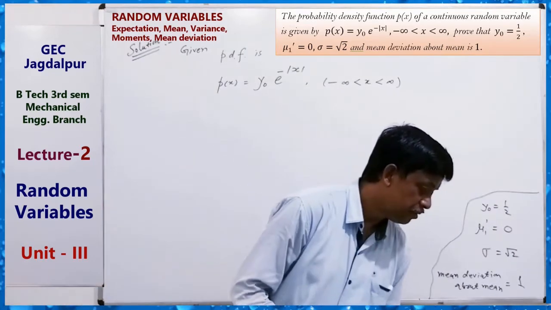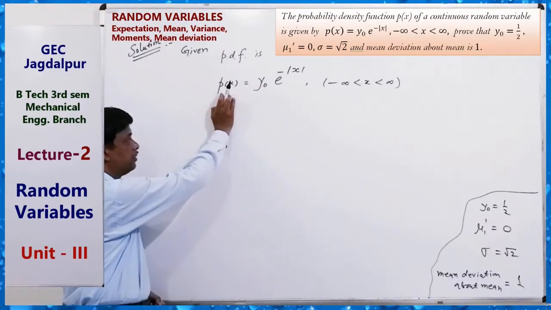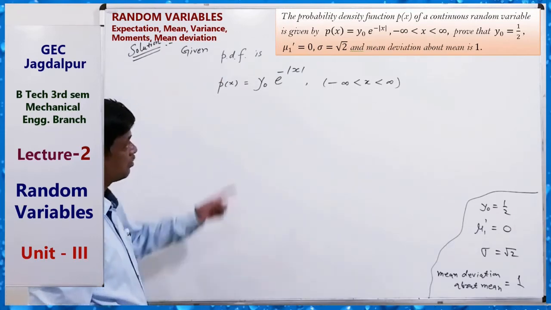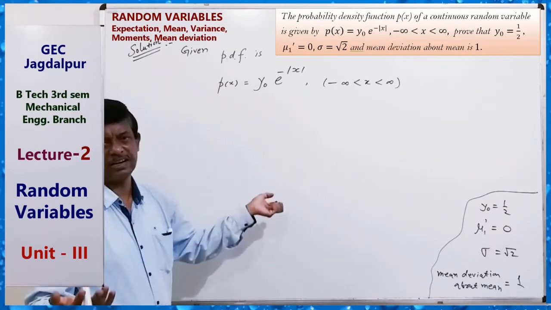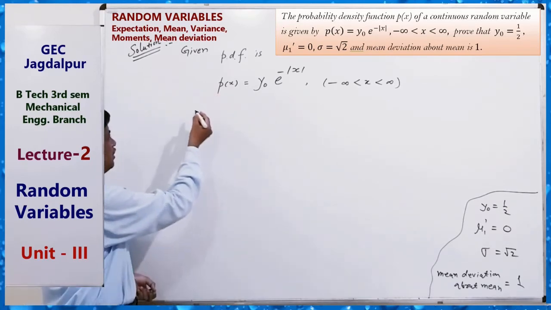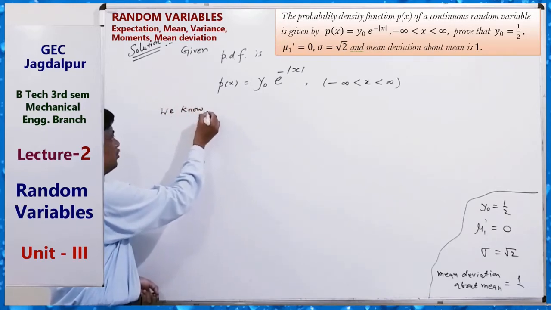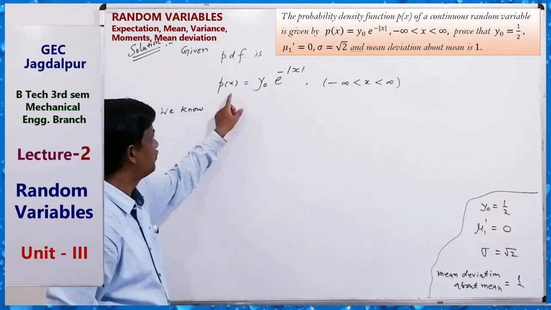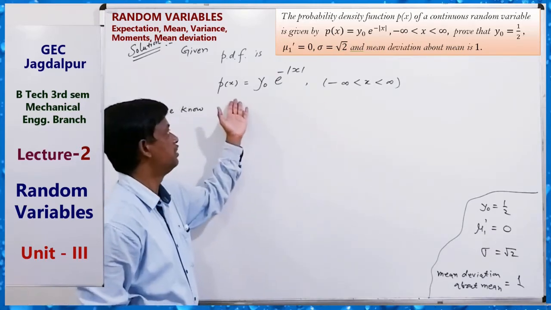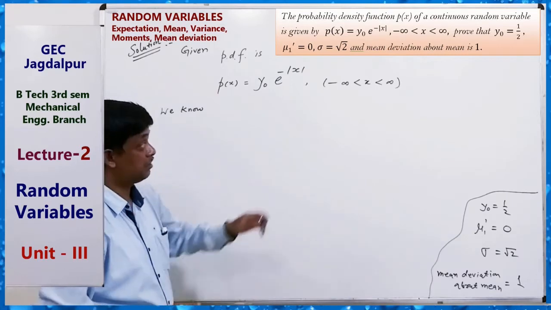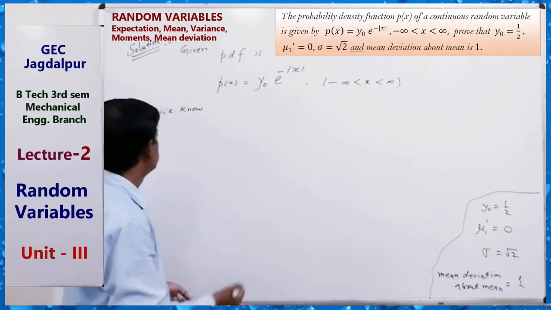By property of PDF, first of all, this is a PDF given for a continuous random variable. So just write P(x), you can also write f(x). We know if this is a PDF, then the total probability is 1. So by taking that condition, we can solve it. Here x lies between minus infinity to plus infinity.